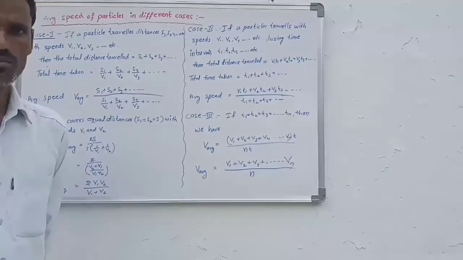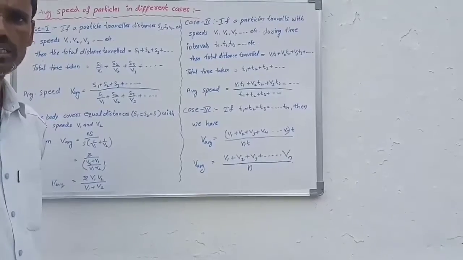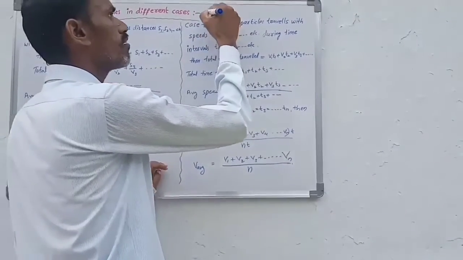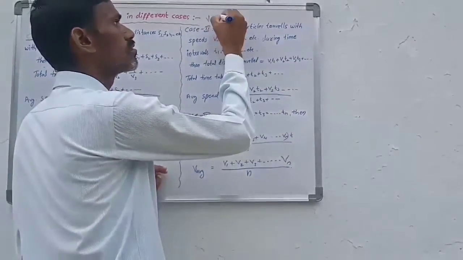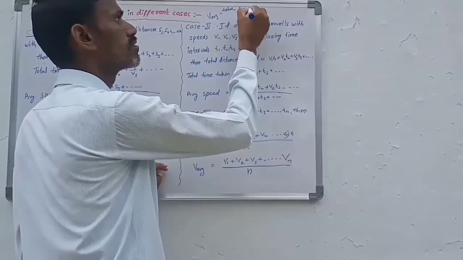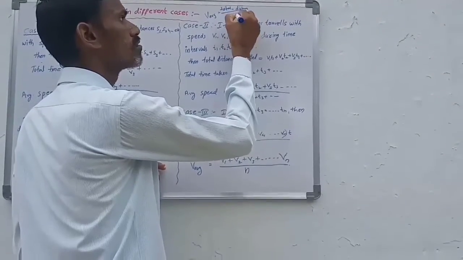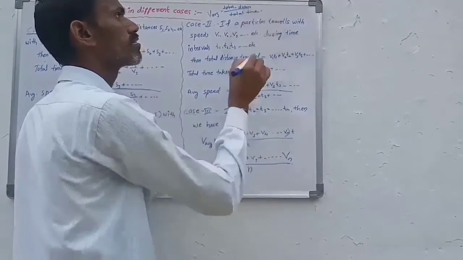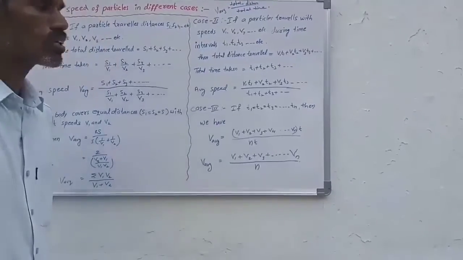The one and only formula to find average speed is total distance divided by total time taken.